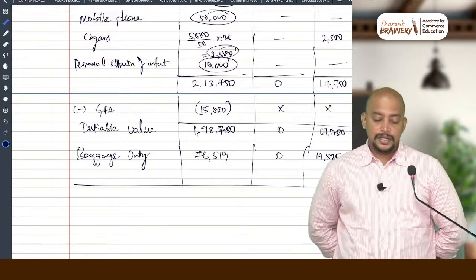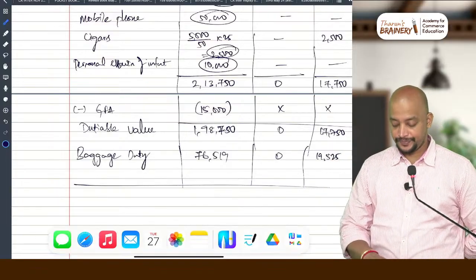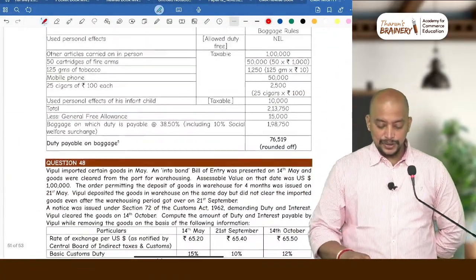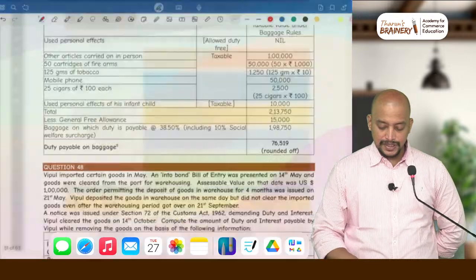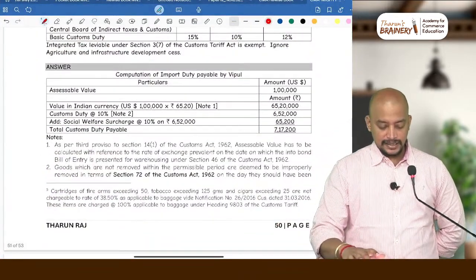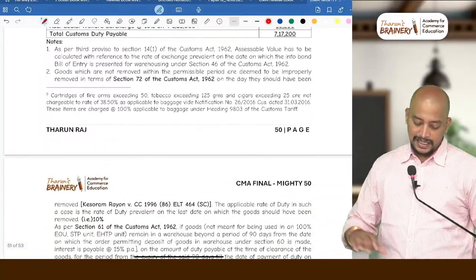Okay. Next, can I proceed? So this is the answer. Duty payable 76,519. Okay, and the other things, that is on 50 etc., all chargeable at 110%, like that it is given.